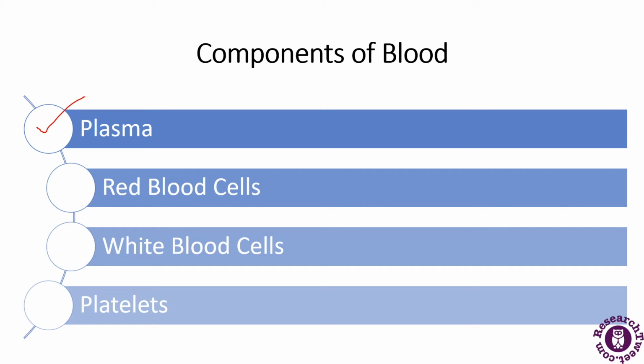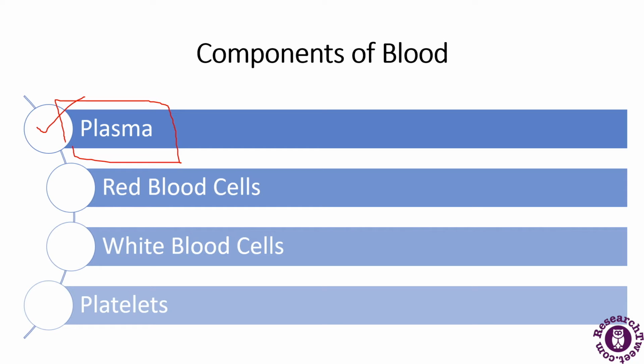It is pale yellow in color and when it gets separated, it consists of salts, nutrients, water and enzymes. So these are some of the constituents which make up the plasma. Blood plasma also contains important proteins and other components which are necessary for the overall health. Blood plasma transfusions are given to patients that are having liver failure and life-threatening injuries. So the plasma is given to those people.